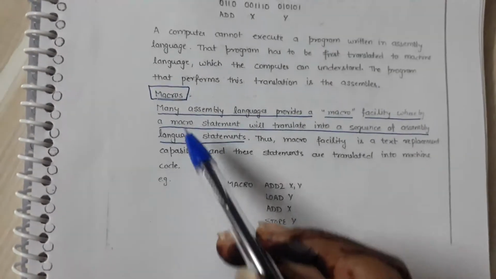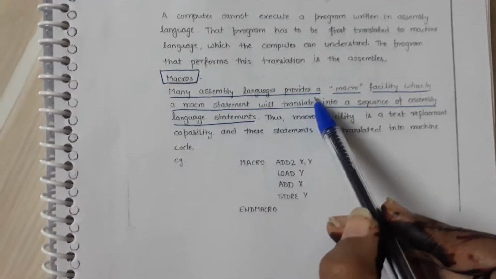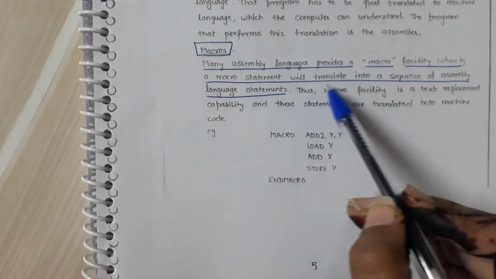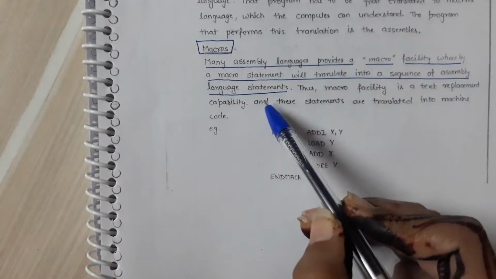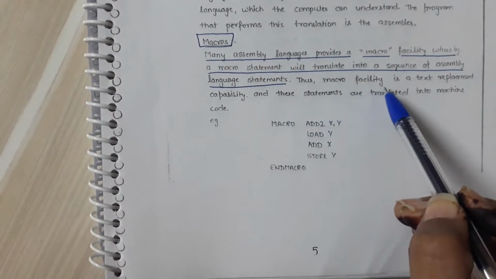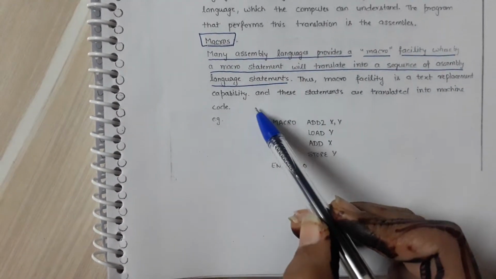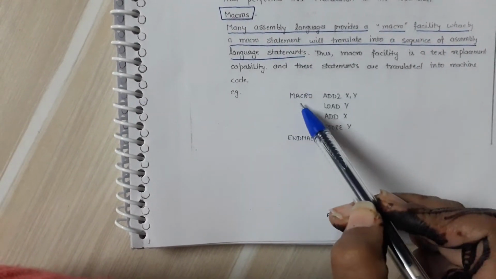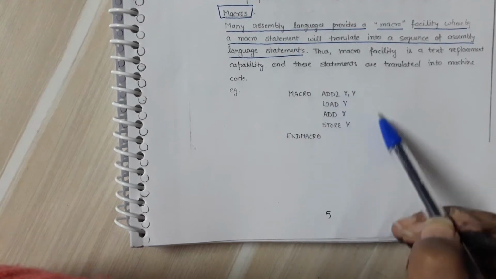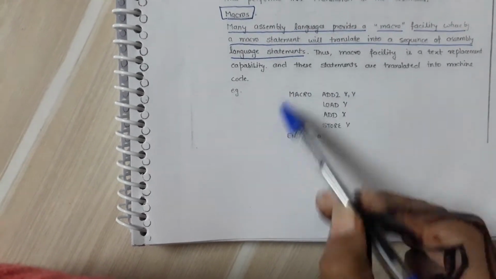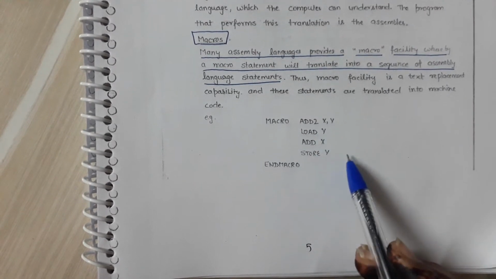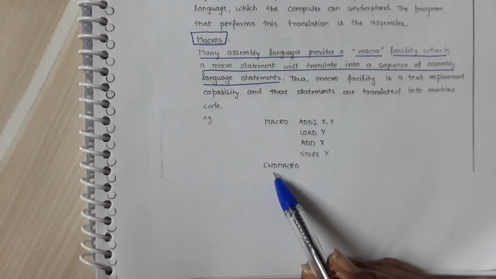Now something about macros. Many assembly languages provide a macro facility whereby a macro statement will translate into a sequence of assembly language statements. Thus the macro facility is a text replacement capability, and these statements are translated into machine code. These are assembly instructions and macros. The syntax of a macro: the macro name, the statements inside the macro, and the syntax for ending the macro.